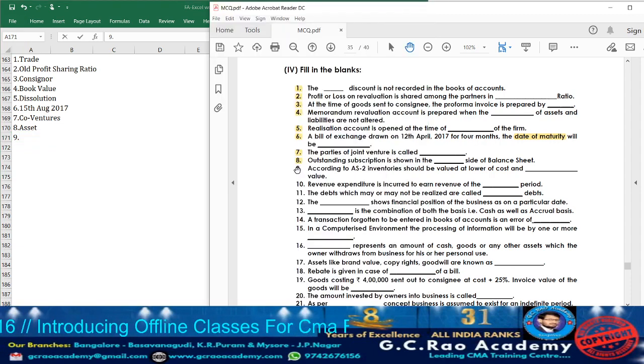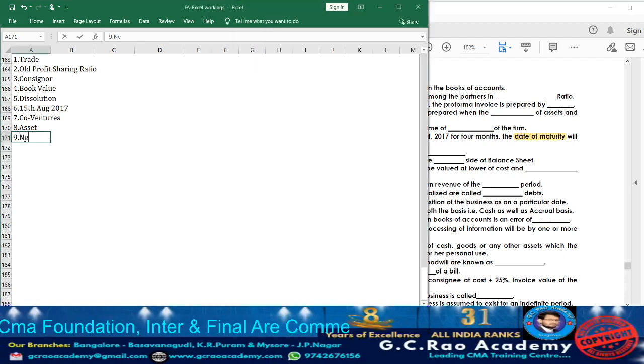Now moving on to question 9. According to AS 2, inventory should be valued at lower of cost and dash value. Lower of cost or net realizable value. Yes or no? So take down the answer for question 9, net realizable value.